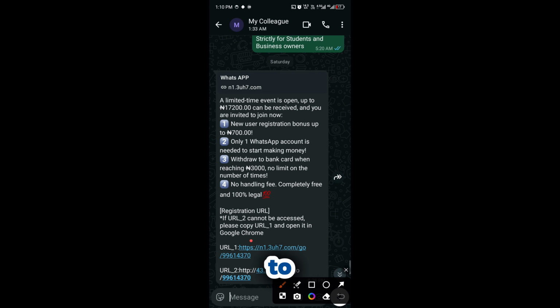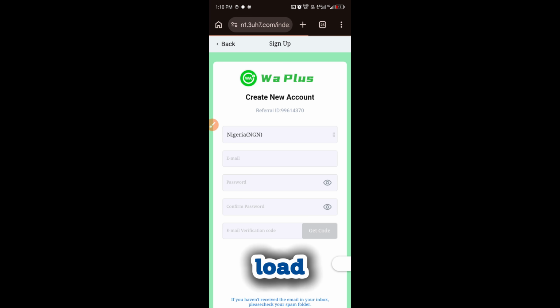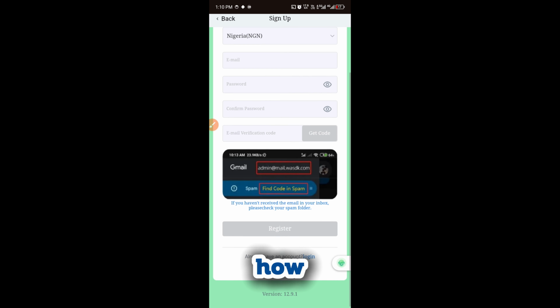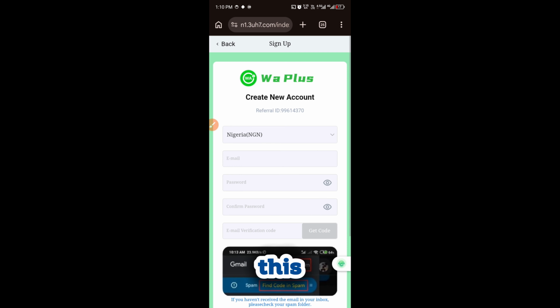Let's go. Go to your WhatsApp. I'm going to click on the link. Click on this particular one. I'm going to click on it. Wait for it to load. All right, as you can see, this is how it's going to look like. This is a new interface.